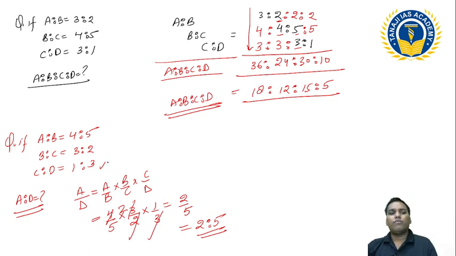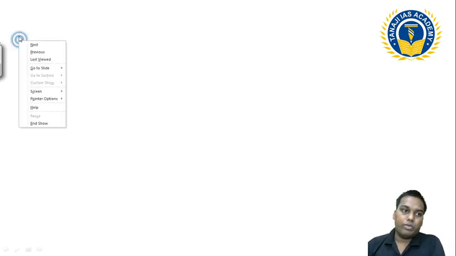Most of the time we require this understanding, so please do not waste your time finding A ratio B ratio C ratio D completely and then finding A ratio D. You can directly find A ratio D as well. This is the stuff you need to understand, otherwise you cannot help yourself while attempting questions of ratio and proportion. Now there is one more understanding that you need to keep in your mind.